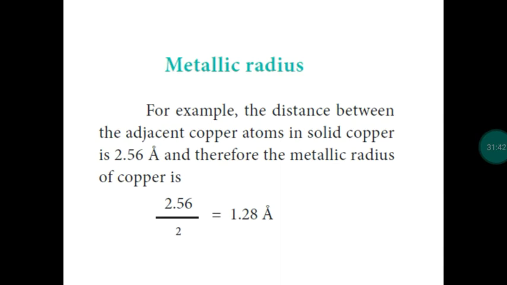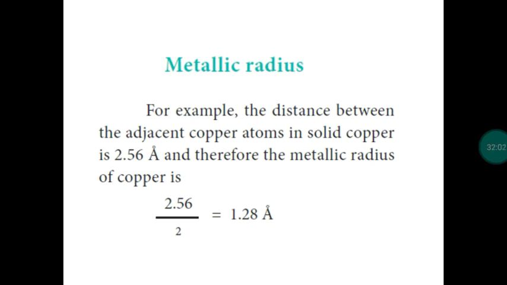Next, metallic radius. So the same definition. Metallic atoms are joined together by means of metallic bond. So metallic atoms are closely packed in the metal crystal lattice, right? So between the atoms, internuclear distance will be there. So we divide the internuclear distance by 2, we get metallic radius.